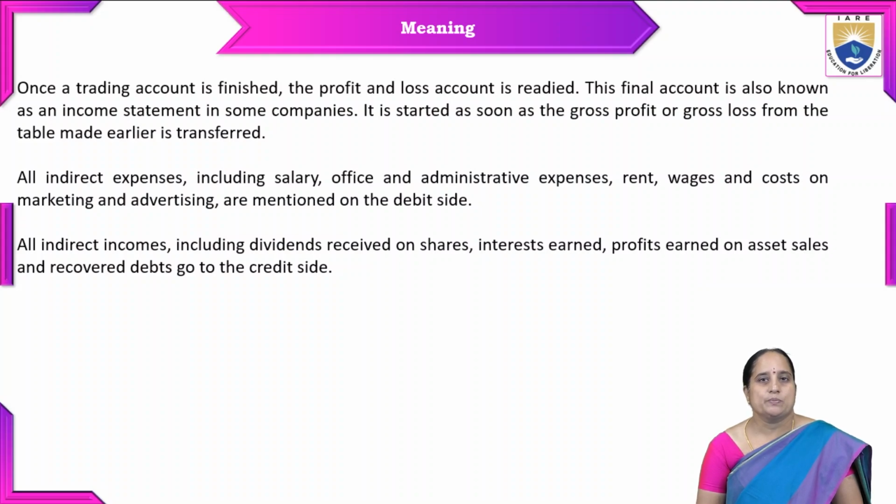All indirect expenses including salary, office and administrative expenses, rent, wages and cost on marketing and advertising are mentioned on the debit side. All indirect incomes including dividend received on shares, interest earned, profits earned on assets and recovered debts go to the credit side.